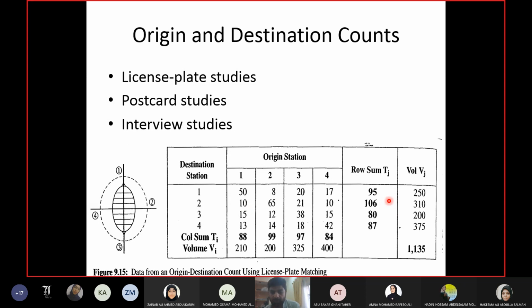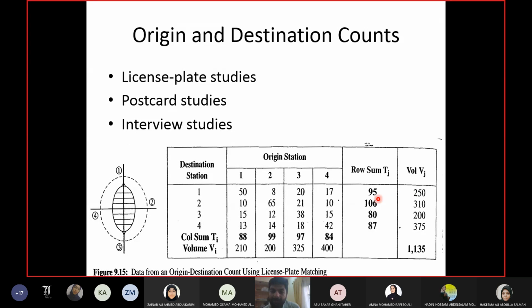The procedure is, first of all, you have the summation of each row and column, and in front of each row and column, you have the volume from the field. Take the ratio of volume upon the summation. For each row and for each column, you will do volume upon summation. You have the volume from the field and the summation of that row and that column from the matrix. The ratio will be known as the adjustment factor for that row and that column.